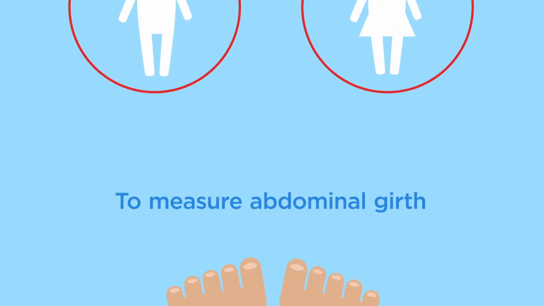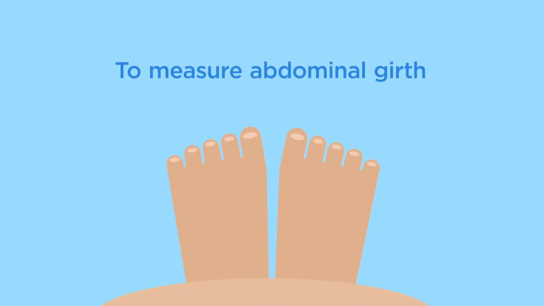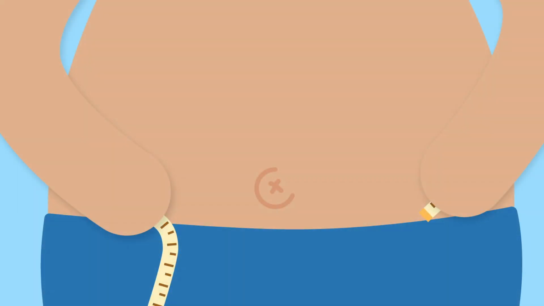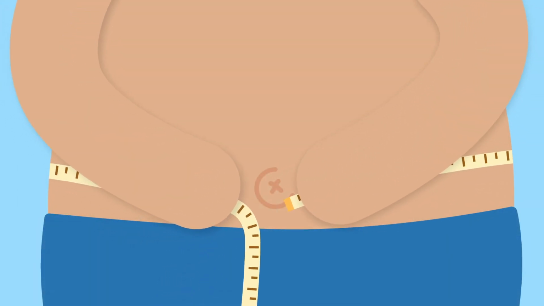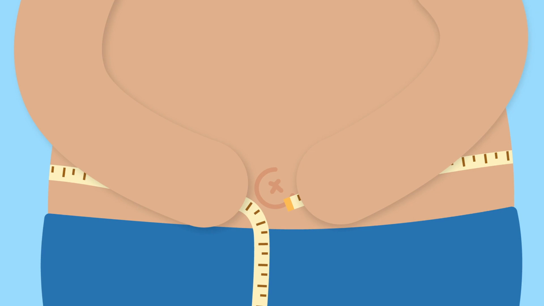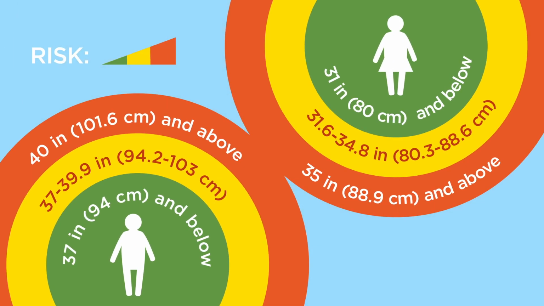To measure abdominal girth, take off your shoes and stand with your feet together. Relax and breathe out. Using paper or cloth measuring tape, measure your waist at your belly button, over your bare skin. If you don't have a soft measuring tape, you can measure your girth using a piece of string. Then measure the string with a tape measure or ruler. The measurement is your abdominal girth. By knowing your abdominal circumference, you can see if you're at risk.